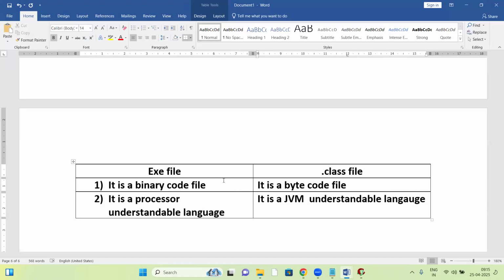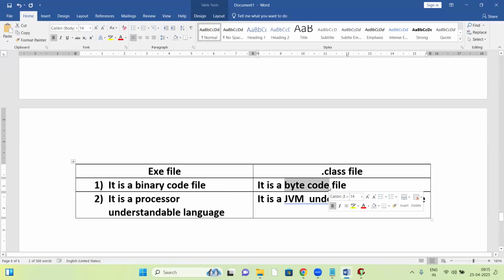Actually, inside the JVM there is a Java interpreter. The Java interpreter takes this bytecode file and converts it into binary code. After converting into binary code, it links with the OS library. I'll show that practically in the JVM.